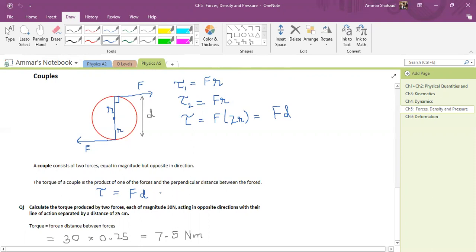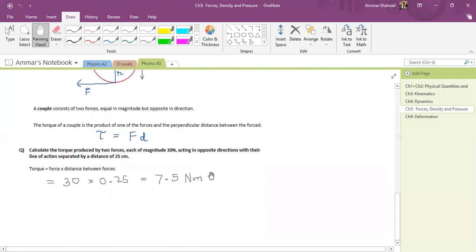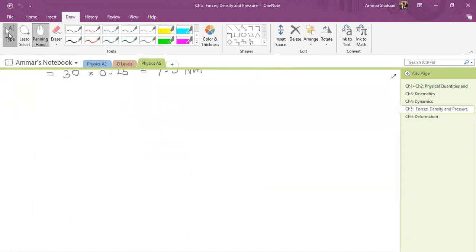So there is a principle that we call the principle of moment. What is the principle of moment? Let's see.